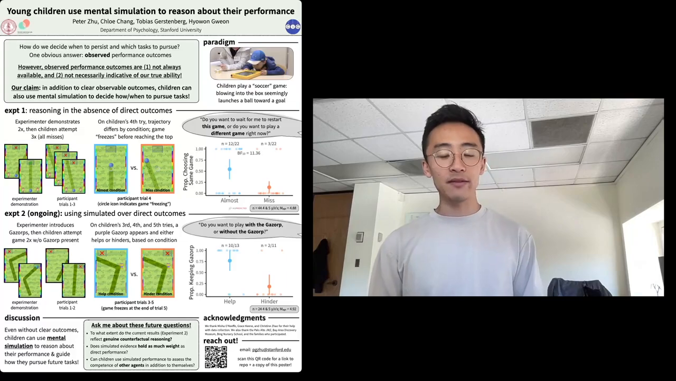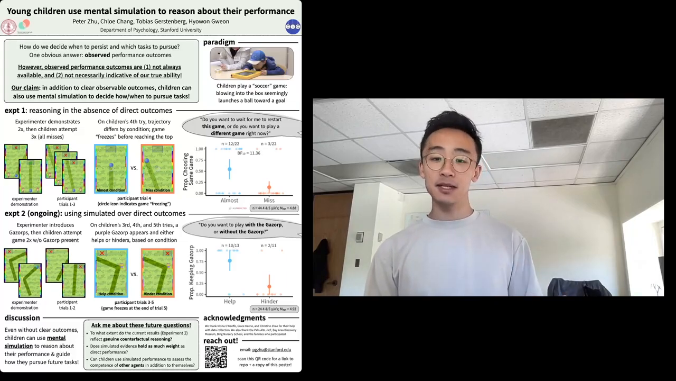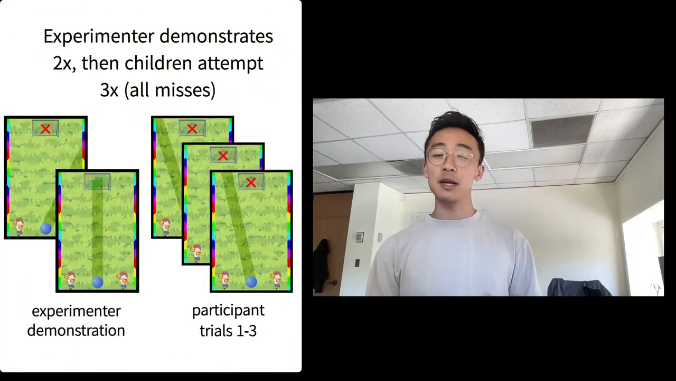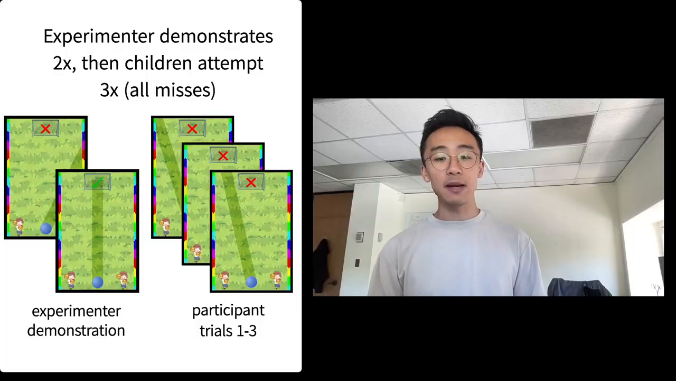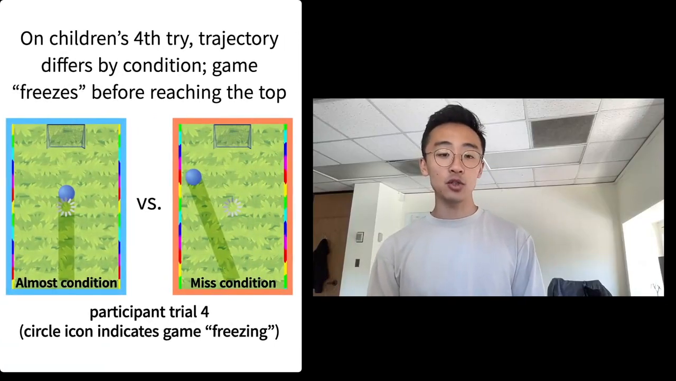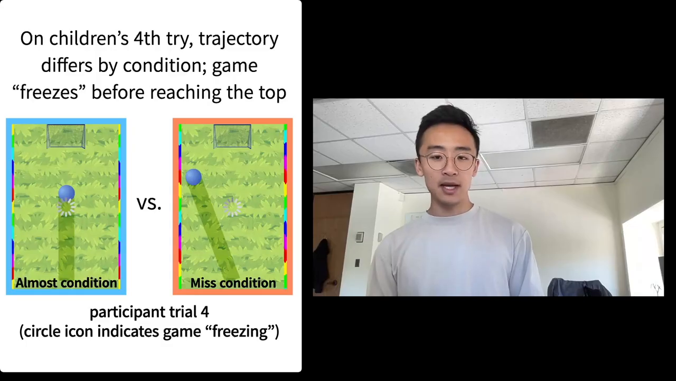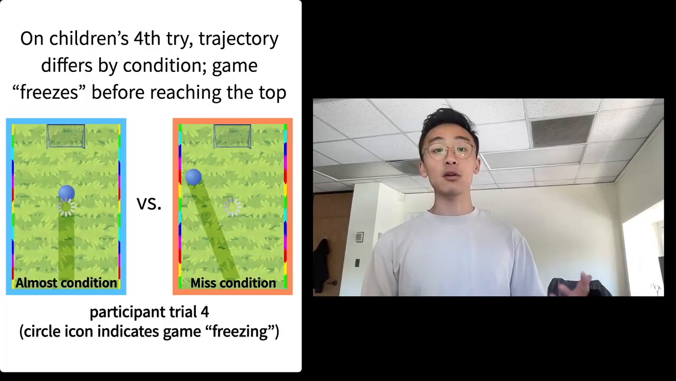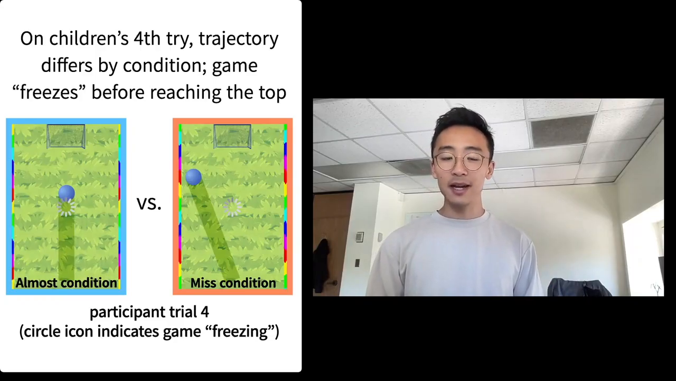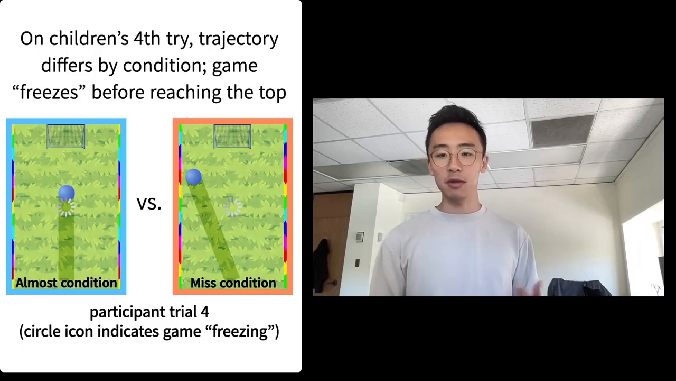In experiment one, we investigated how children would reason in the absence of direct observable outcomes. The experimenter first demonstrated the game, then children attempted the game 3 times, all of which missed. On the critical fourth trial, the ball's trajectory differed between conditions. In the almost condition, the ball appeared to head straight for the goal, and in the miss condition, the ball veered for a miss. In both conditions, the game froze before reaching its final outcome, indicated by that little gray circle, the buffering icon, and ultimately no final outcome was displayed.